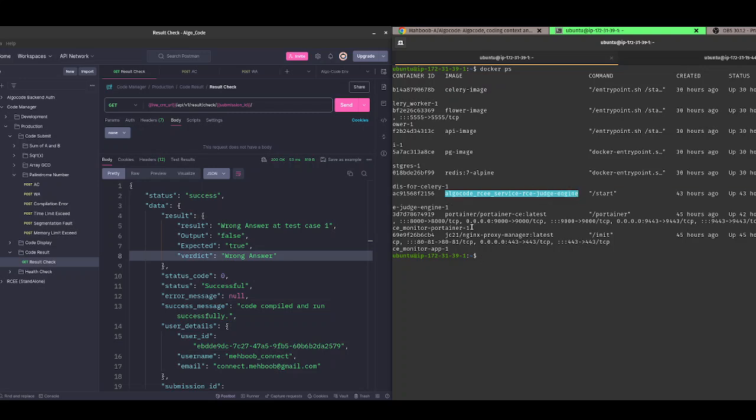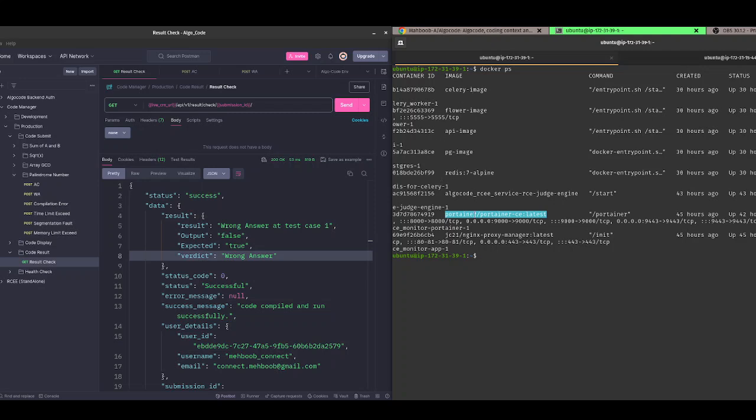And this is the container for Portainer. I am using Portainer because it is very inconvenient to log into the server every time, so I implemented Portainer so that I can monitor everything from the Portainer portal.